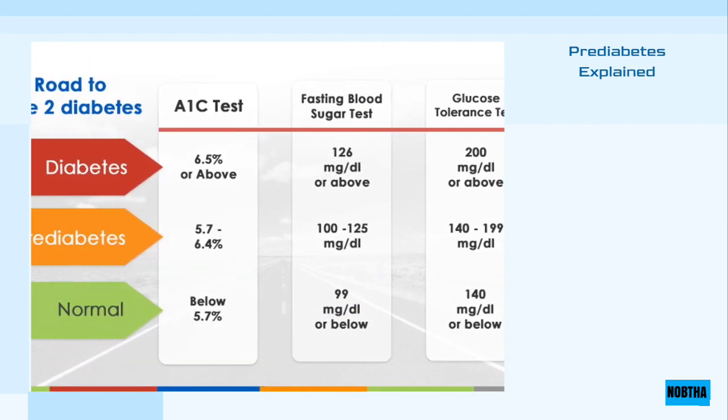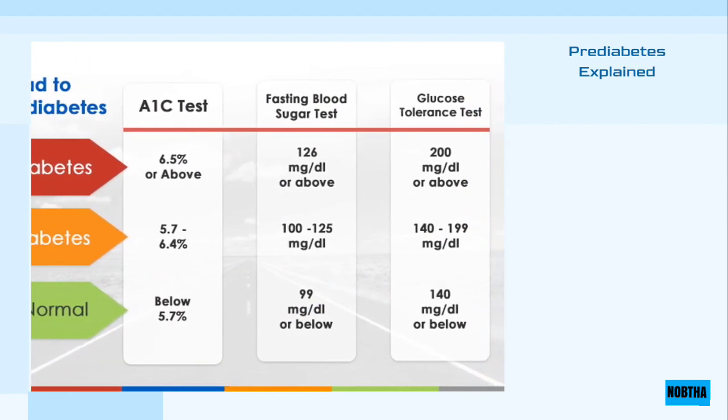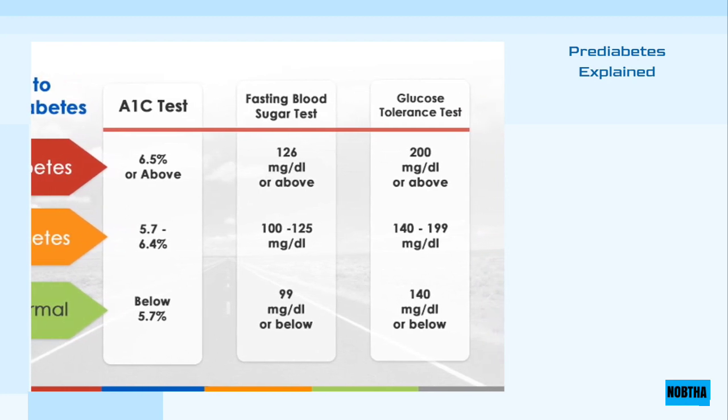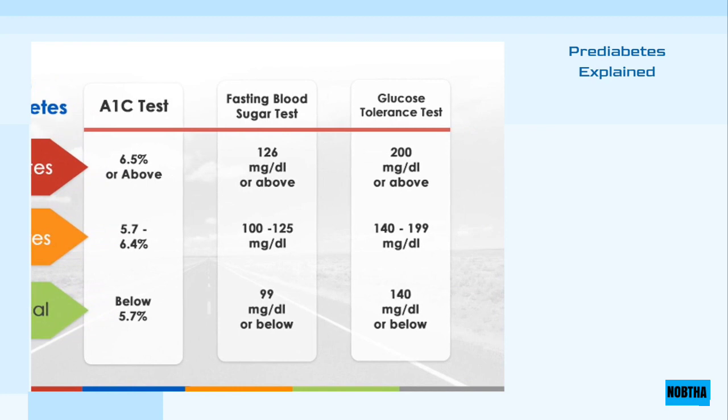Prediabetes. It is a condition where the sugar level is higher than normal, but it is not as high as diabetes. The normal sugar level is between 70 and 99 mg/dl. The level of fasting sugar in a diabetic is higher than 126 mg/dl. And in the case of prediabetes, the sugar level is between 100 and 125 mg/dl. Prediabetes is prone to type 2 diabetes, but